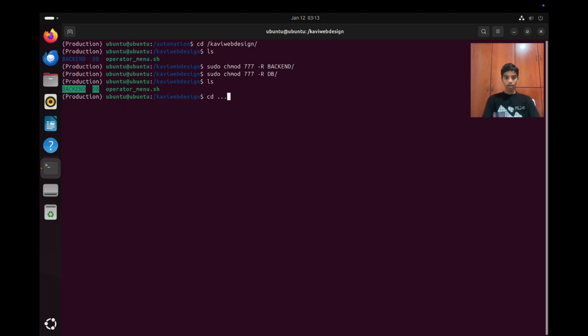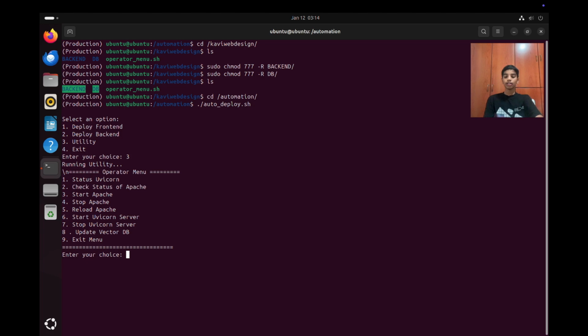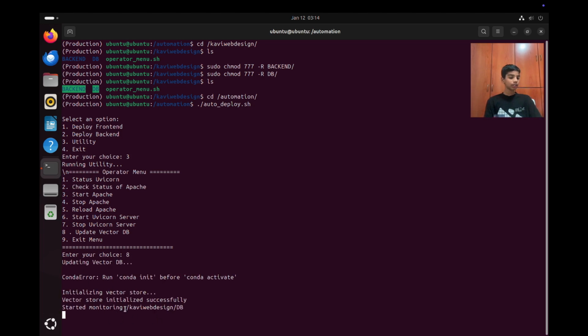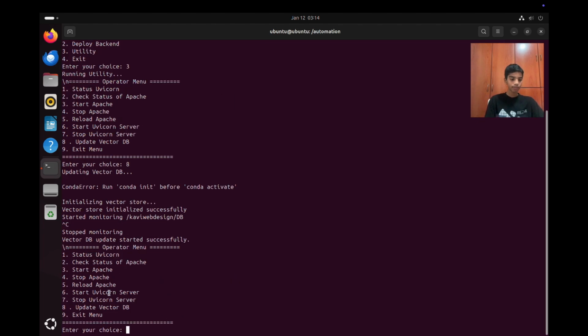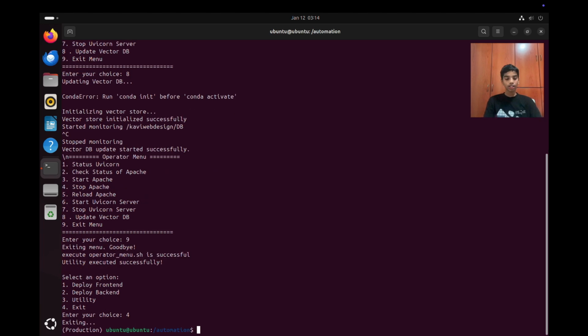Now let's do cd automation, then ./autodeploy.sh. Now let's do utility. Now let's update. Alright, it's initializing vector store. Vector store initialized successfully, and we'll start monitoring. To stop monitoring, just press Ctrl C. Now instead of starting Apache, let's start the Uvicorn. But before we do that, we will need the Uvicorn log, right? So that's what we're gonna do.